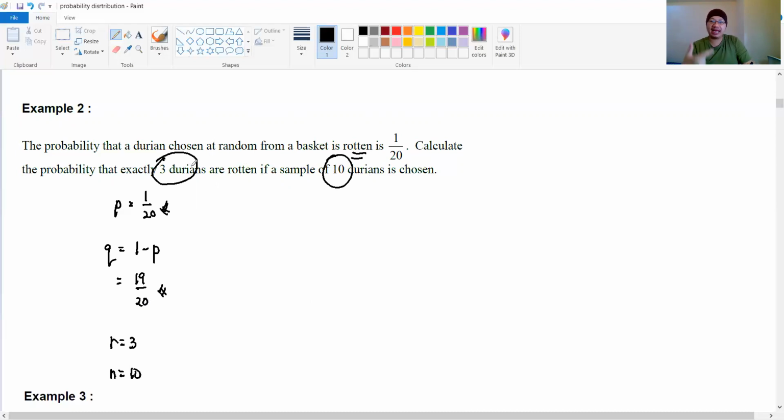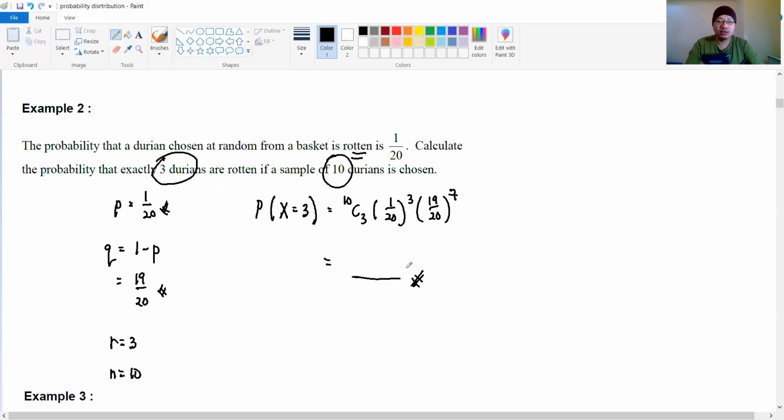So we want to find the probability that exactly 3 are rotten. So the binomial probability of 3, right? Equals 10C3, P is 1 over 20 to the power of 3, and Q is 19 over 20 to the power of 10 minus 3 equals 7. Now you compute, then you get the answer here.